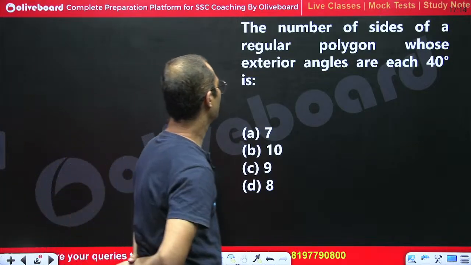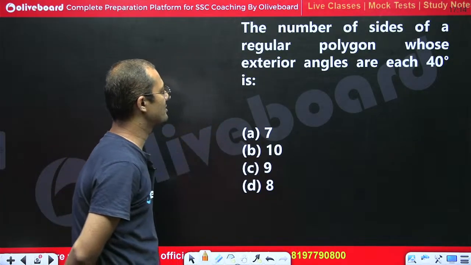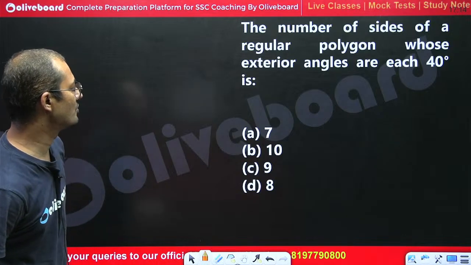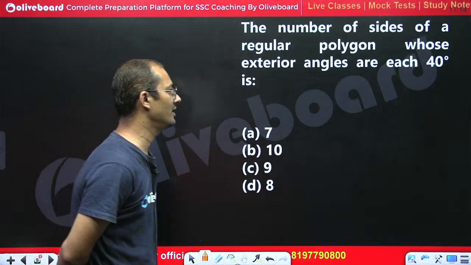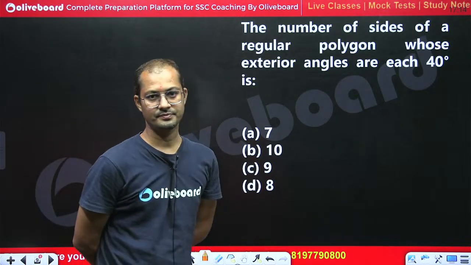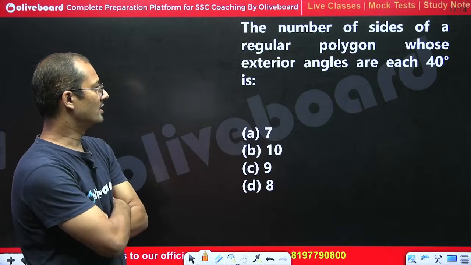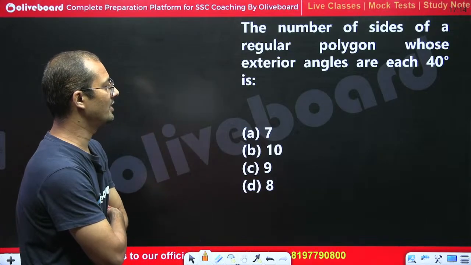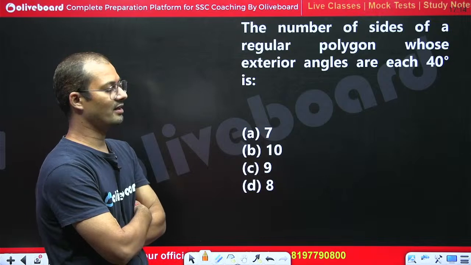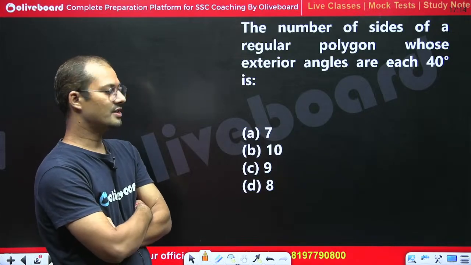Now tell me the number of sides of a regular polygon whose exterior angles are each 40 degree.